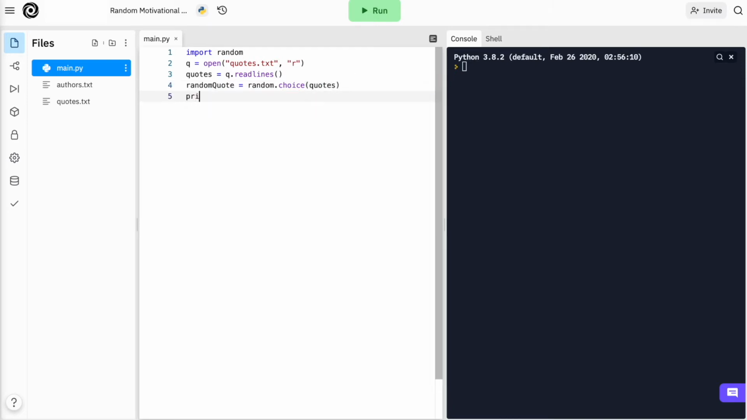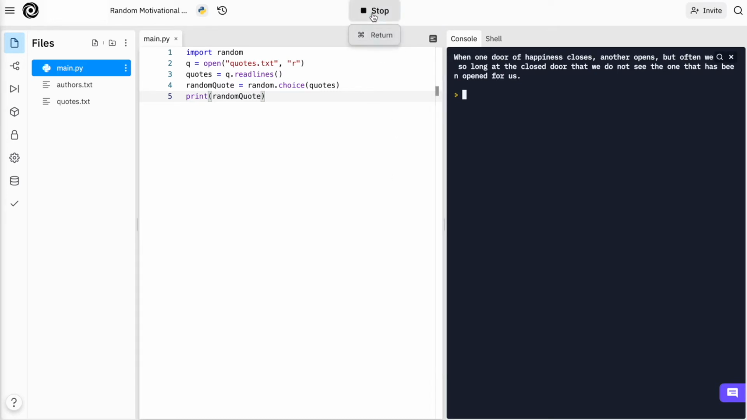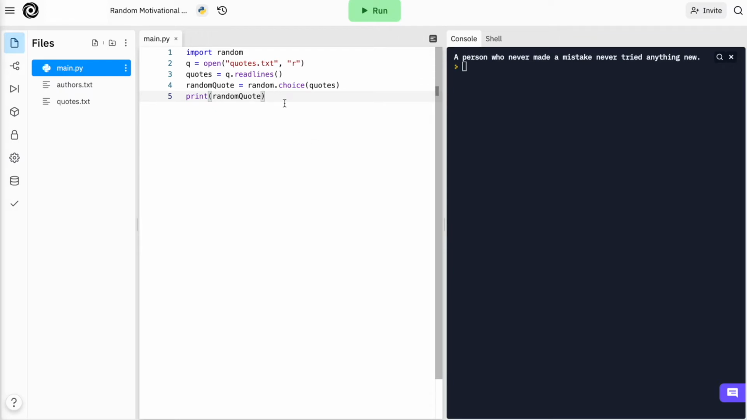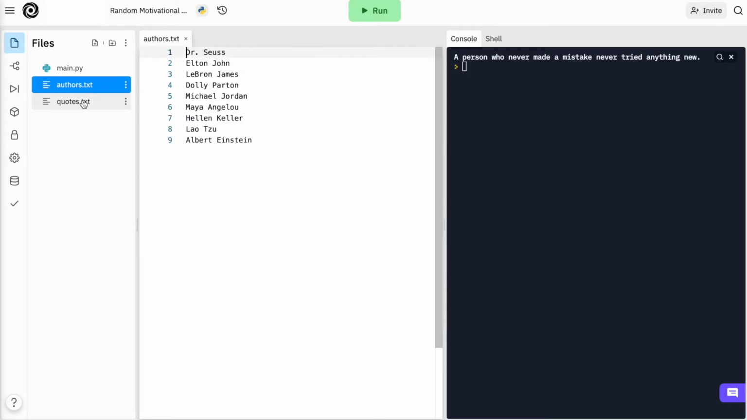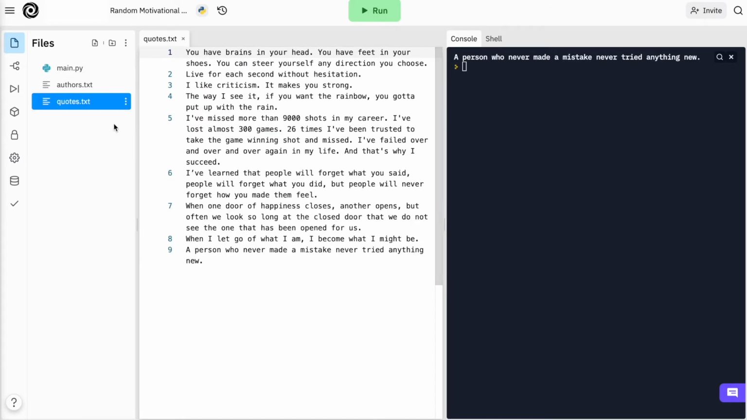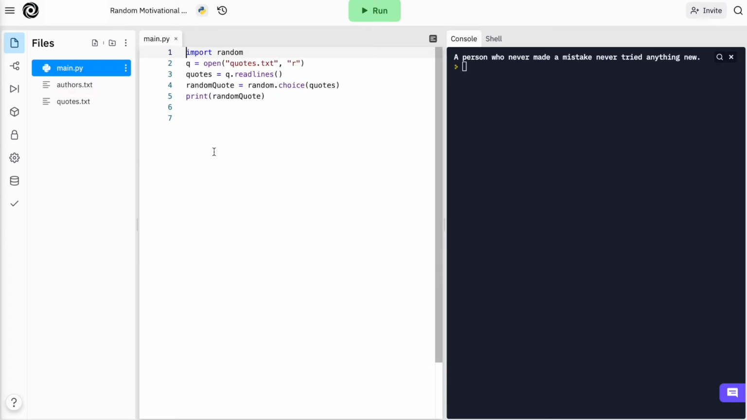We can go ahead and print out this random quote to see if it works and also if it is giving us a new quote each time. Yep, so it seems to be working. Now we're also going to have to print the corresponding author of this quote. Both our files have 9 lines, so the way that we're going to know which author it is for a particular quote, we can use the index function.